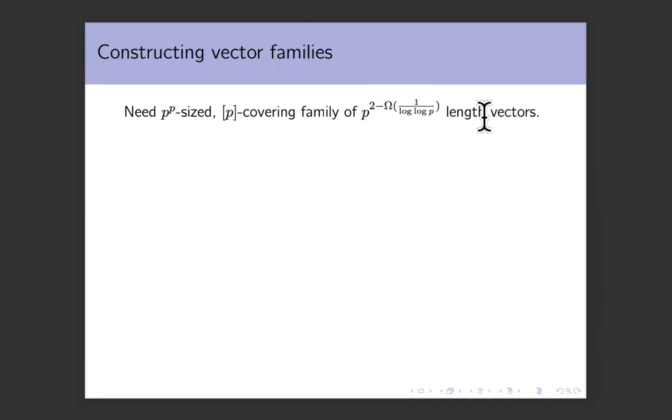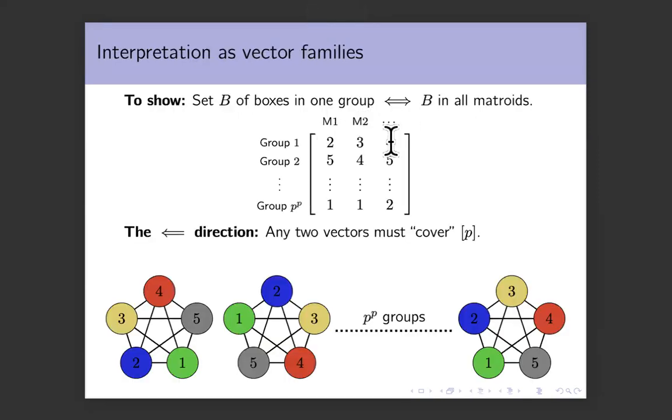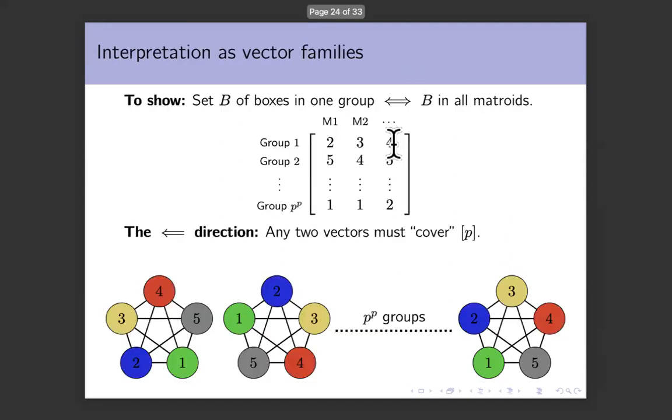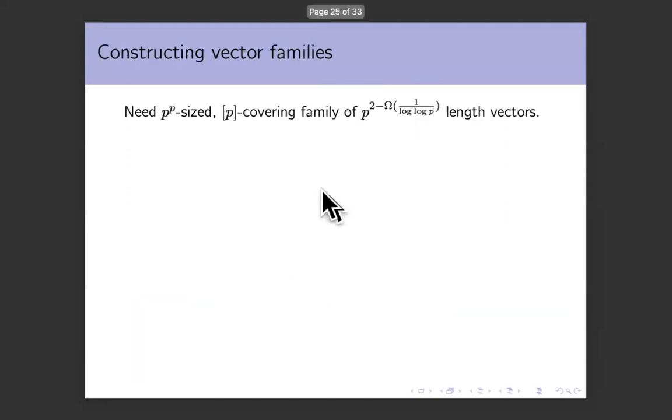Sorry, this family should have P to the 2 minus 1 over log P length vectors because the number of matroids you want is P to the 2 minus 1 over log P. And finally, you also want this family to cover P. For any two different vectors in this family and any element in P, there should be a column where the difference is exactly that element. So we want a P to the P sized P covering family of P to the 2 minus 1 over log P length vectors. This is the family that we construct, and we construct it recursively.